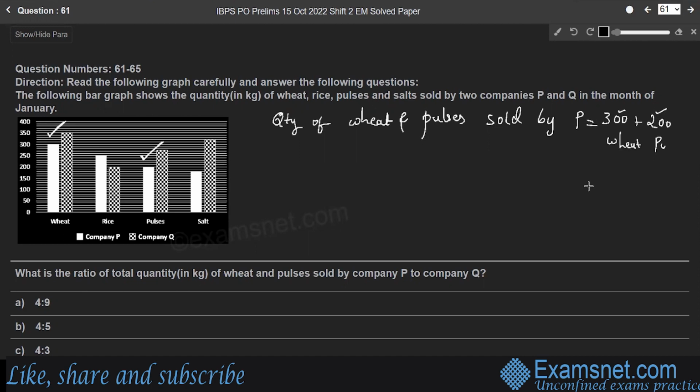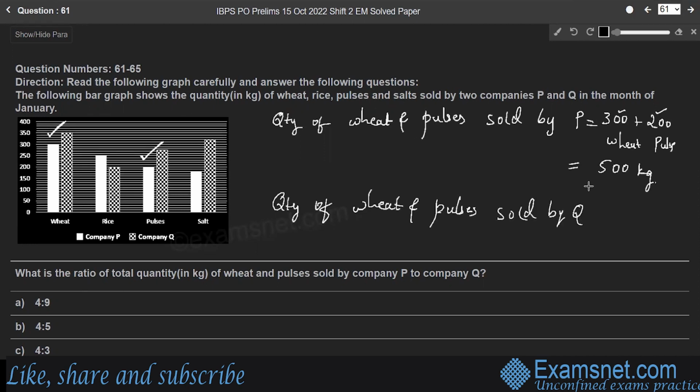Wheat and pulses, so together it is 500 kg. And quantity of the same items, wheat and pulses, sold by a different company, company Q. So look at the second part, company Q, the black and white part. It sells 350 kg of wheat and pulses part, which I am showing now, 275. In this bar graph it is somewhere between 270 and 280. Therefore, it is 275. Right?